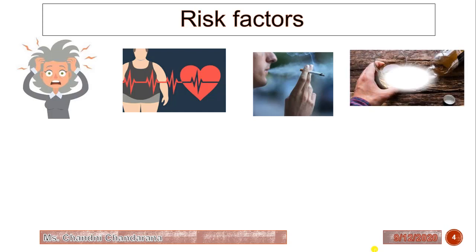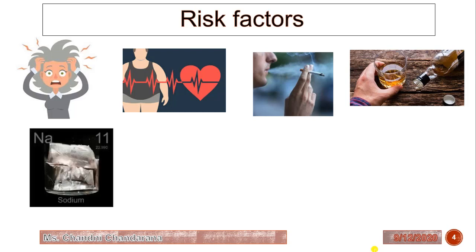Now alcohol consumption. How is it a risk factor? Alcohol contains more calories, and more calories mean more blood volume, and more blood volume means more blood pressure. Then sodium: a higher intake of NaCl, or salt, increases the blood volume and so increases the blood pressure.